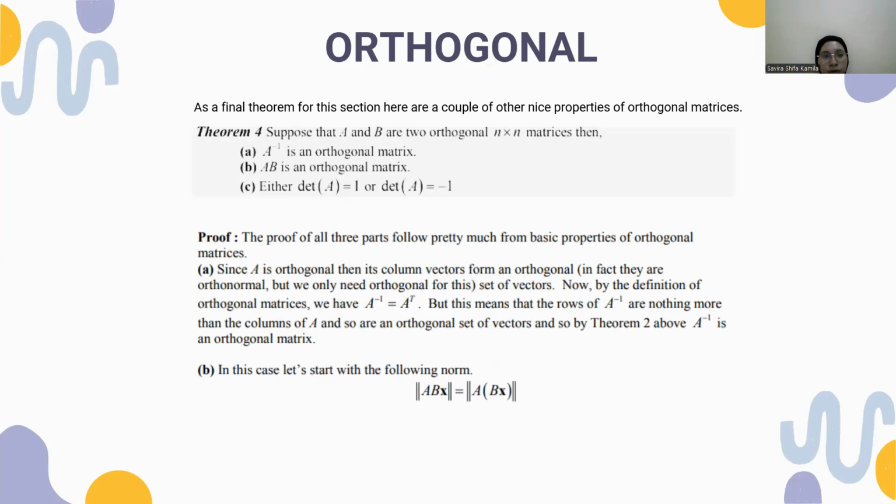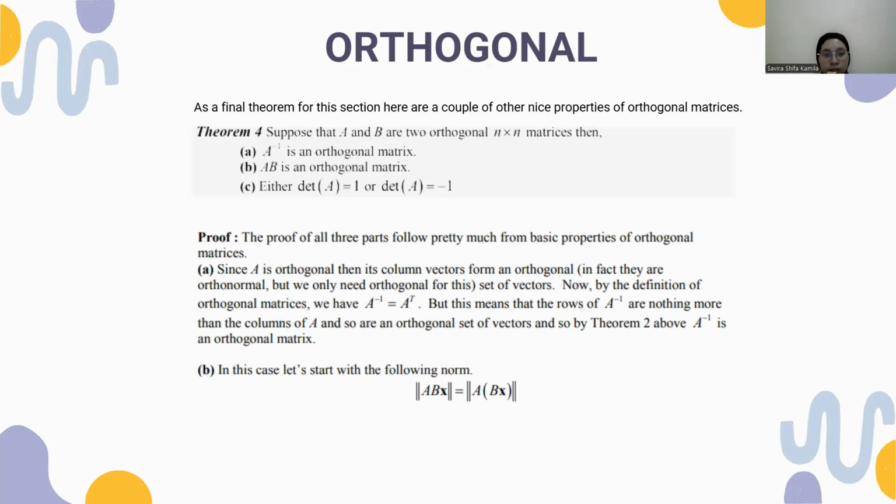Proof of theorem 4. The proof of all three parts follows pretty much from basic properties of orthogonal matrices. In point A, since A is orthogonal, its column vectors form an orthonormal set, but we only need orthogonal from this set of vectors. Now, by the definition of an orthogonal matrix, we have A inverse equal to A transpose, but this means that the rows of A inverse are nothing more than the columns of A, and so are an orthogonal set of vectors, and so by theorem 2 above, A inverse is an orthogonal matrix.